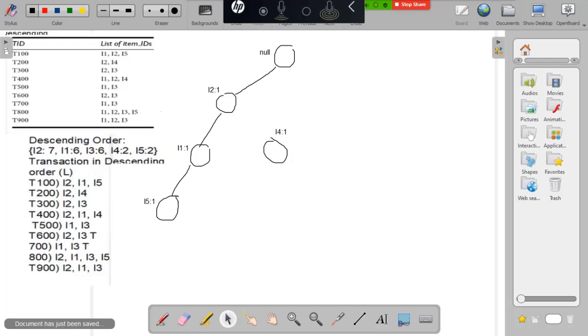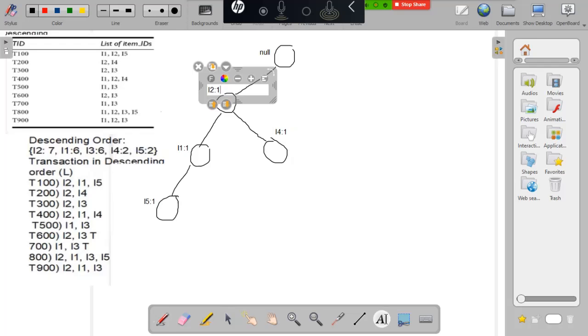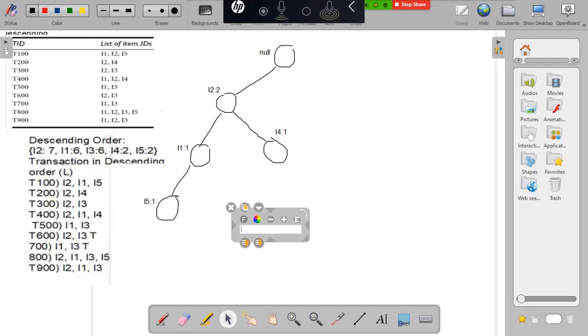At the same time, I am using the already existing I2 path, so I have to increase the path count of I2 to 2. So the second transaction is over.